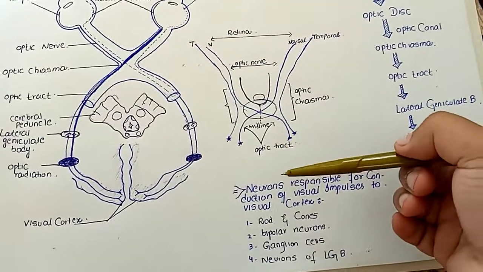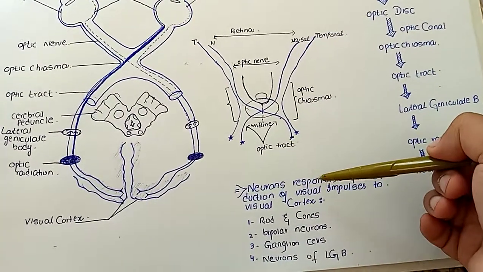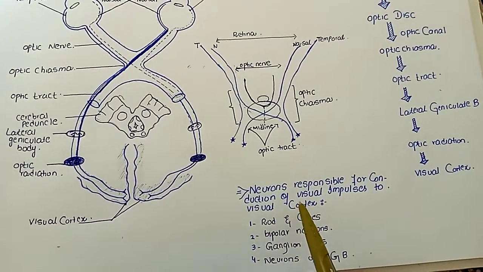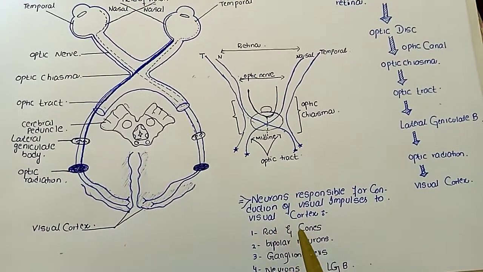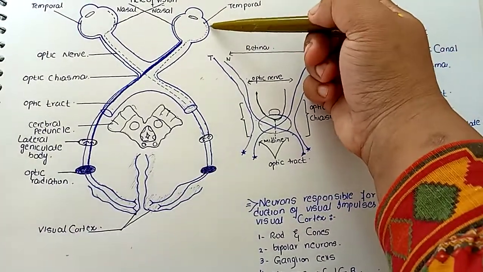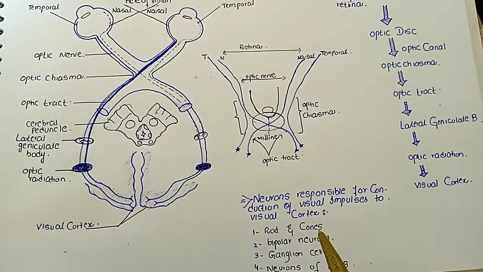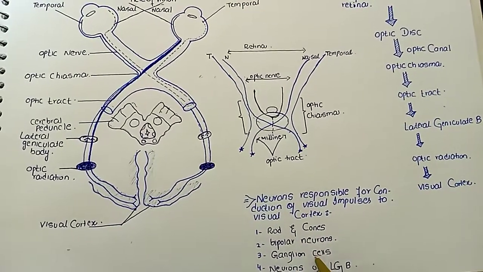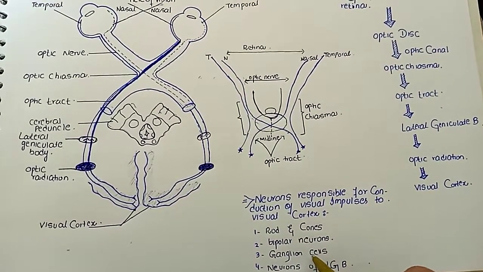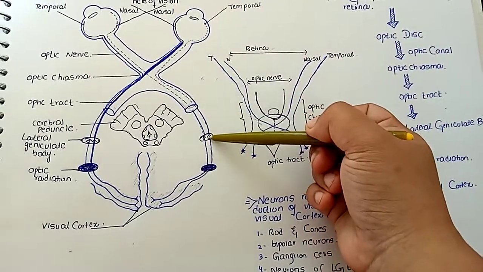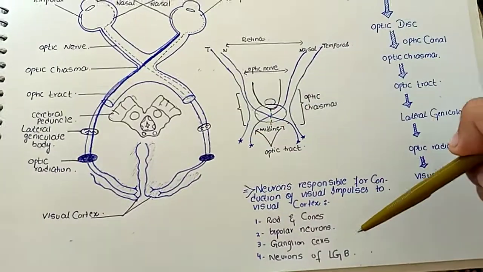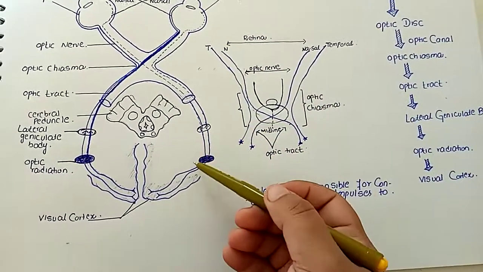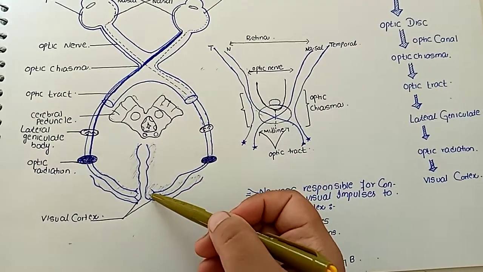Now let us move toward the important neurons which are responsible for the conduction of visual impulses to the visual cortex. These are the rods and cones which are present in the retina, then the bipolar neurons which connect the rods and cones with the ganglion cells. The ganglion cells' axons travel toward the lateral geniculate body, and the neurons of the lateral geniculate body, whose axons are responsible for the transmission toward the visual cortex.